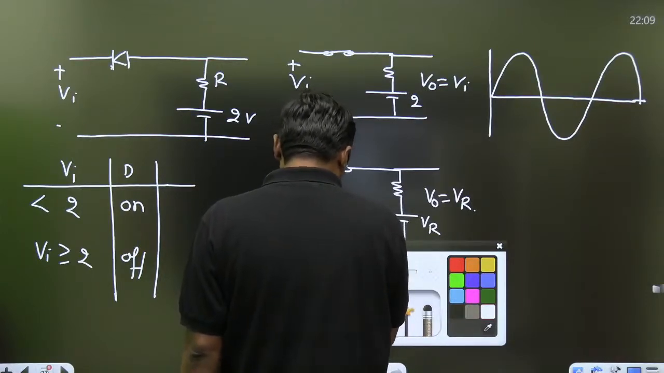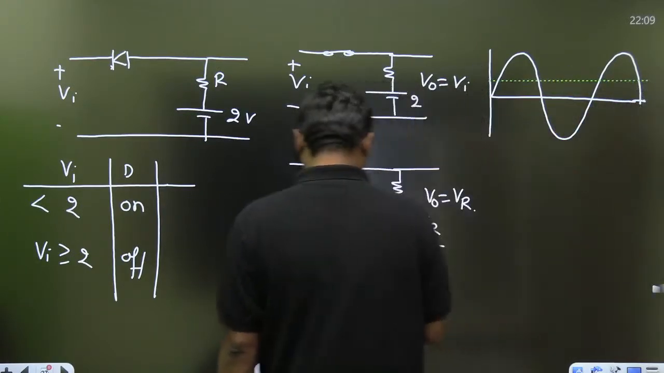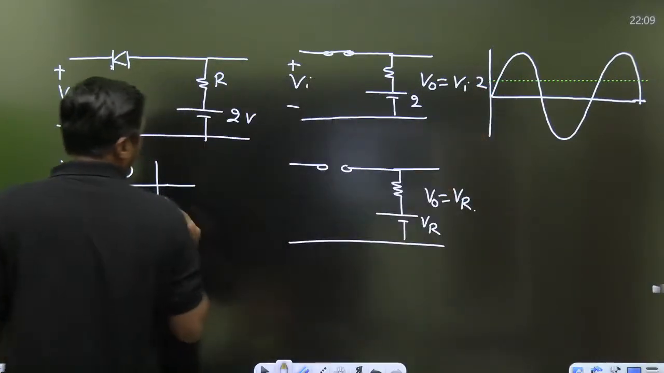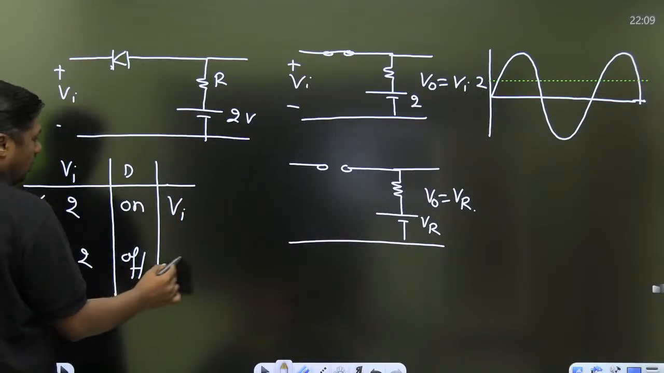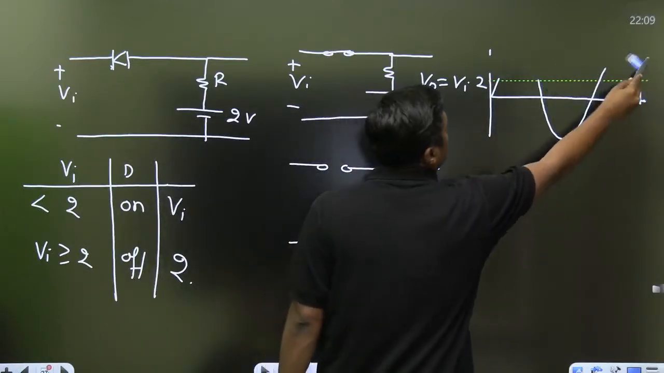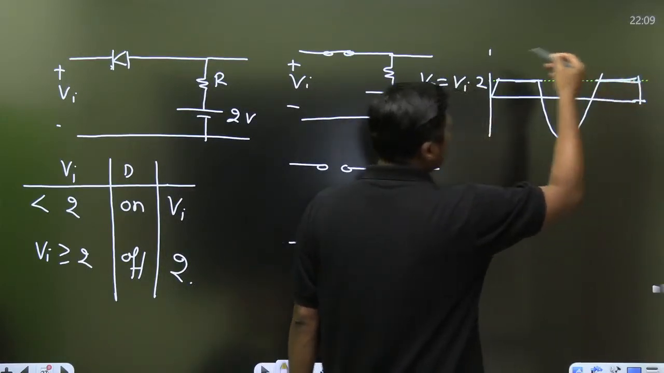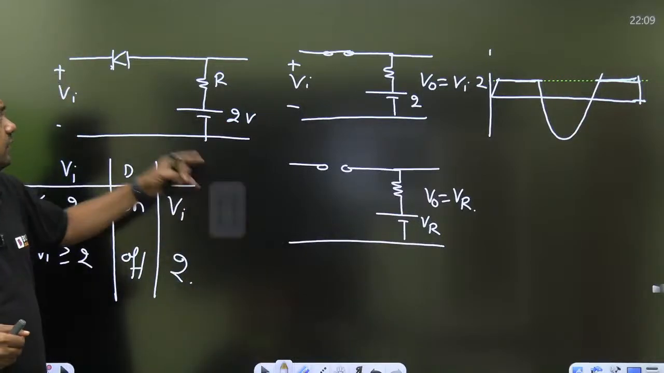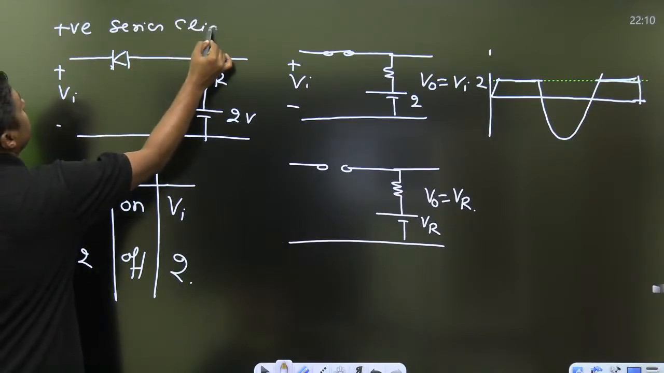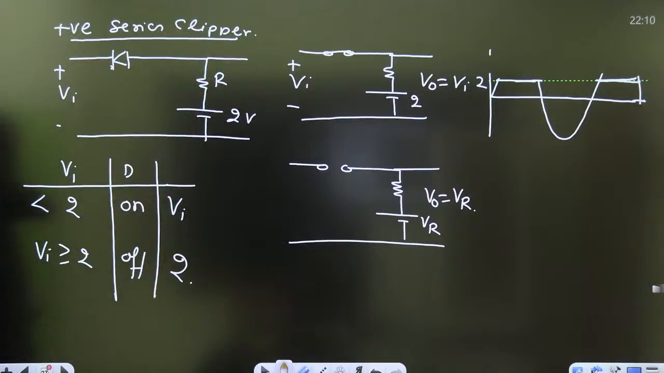So now tell me, what is the name of this clipper, everyone? This is the reference level 2. If VI is less than 2, the output is exactly a replica of the input. Greater than 2, the output is constant 2. This portion is clipped, and that's why it is called a positive clipper. Positive series clipper.